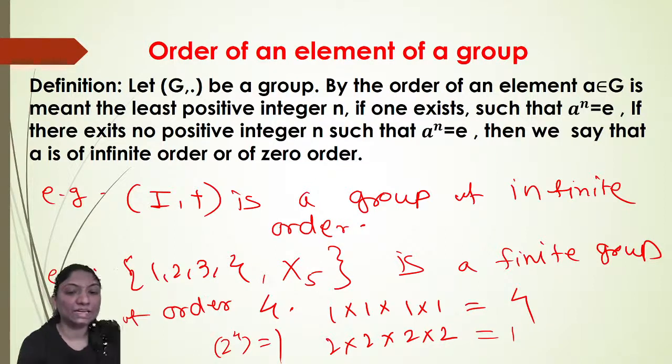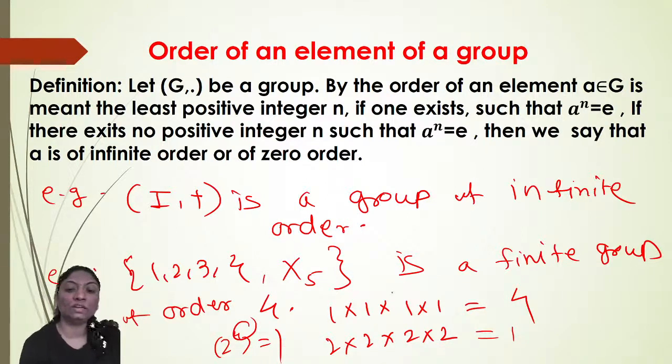In exactly a similar way, here the least positive integer n is 4. So 3 into 3 is 9, 9 into 3 is 27, 27 into 3 is 81, which gives you 1 when divided by 5.